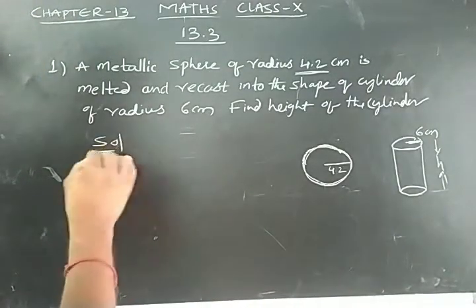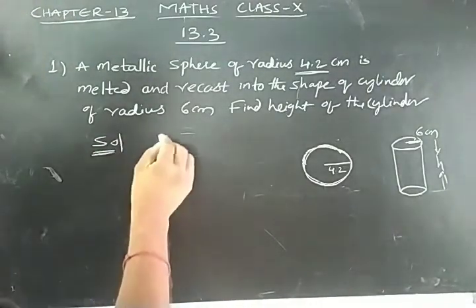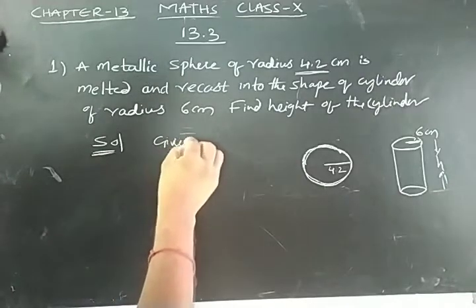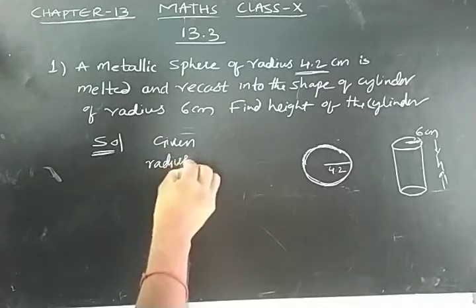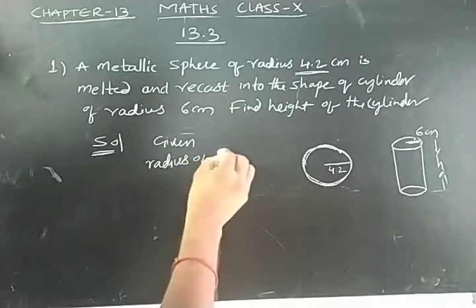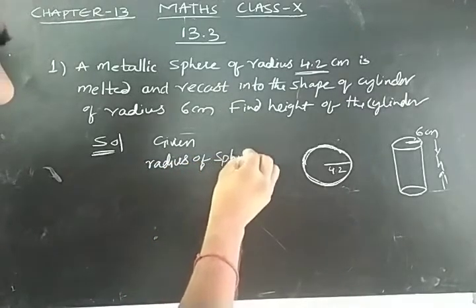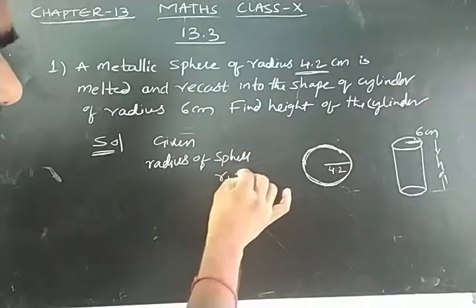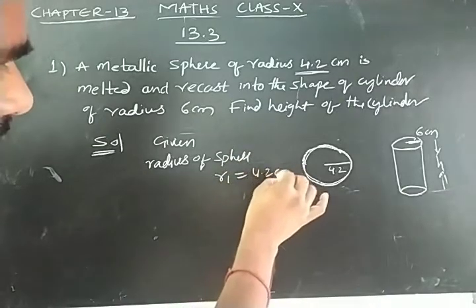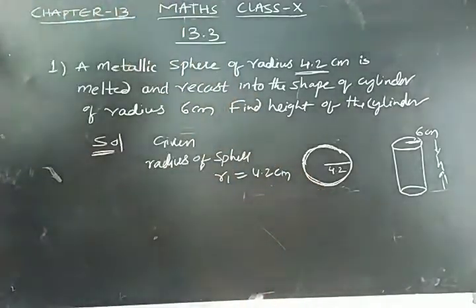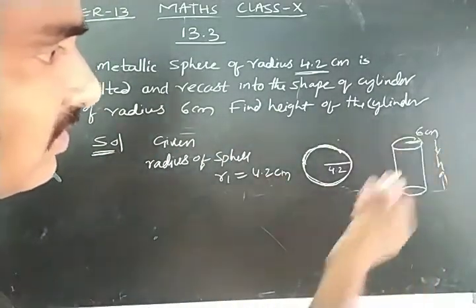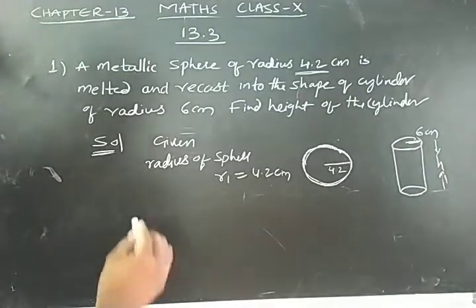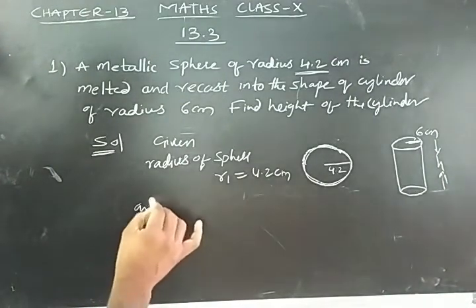Solution. Given: radius of sphere, I am taking it as R1, R1 is 4.2 centimeters. The cylinder radius is also given.